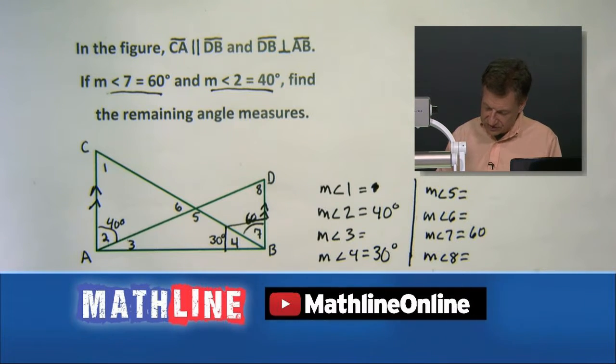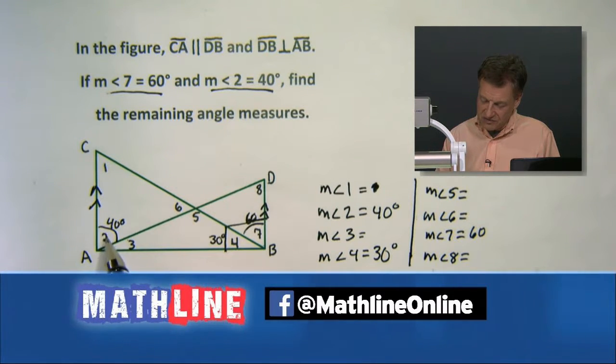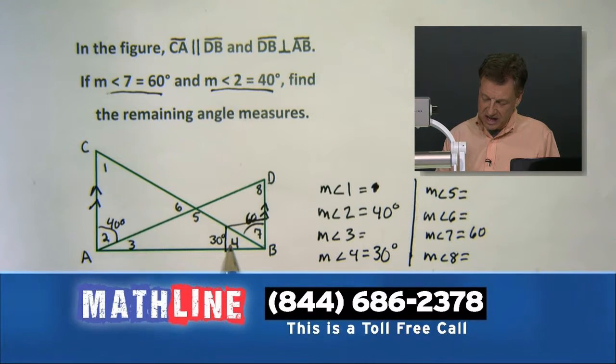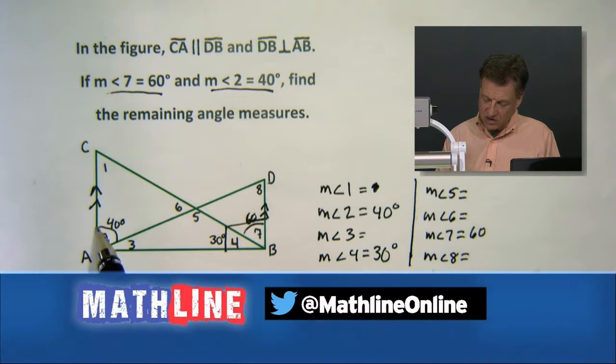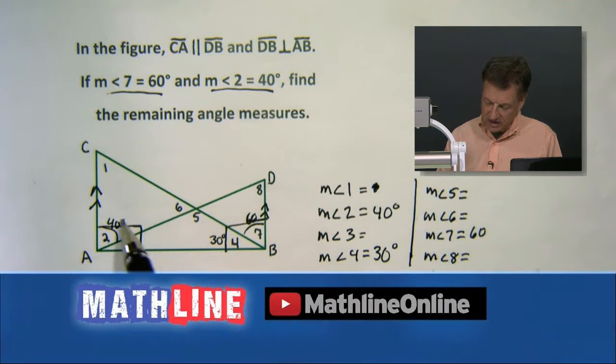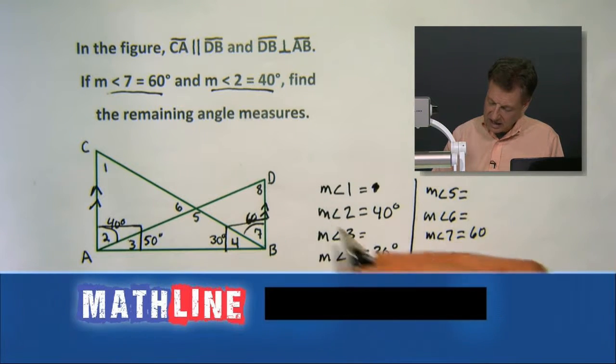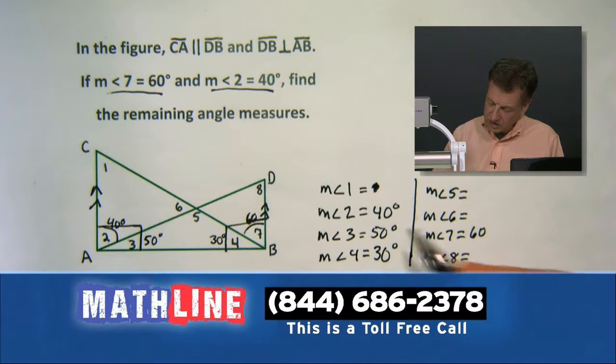I've got a 40 down here in this corner. If this is a right angle here, and these are running parallel, this should be a right angle also, because in the big scheme, these have to add up to 180 all the way across through here. They're what we call same side. So we got a right angle going here. There's another one. That allows us to get angle 3 out of our worries, right? It looks like we got a 40 here, so we're going to put a 50 right there. And there we go. We're starting to work.